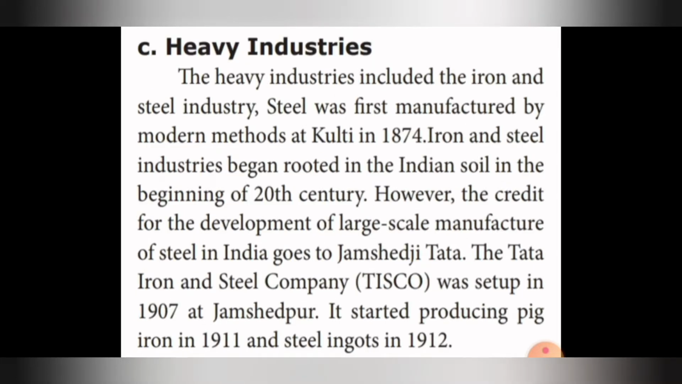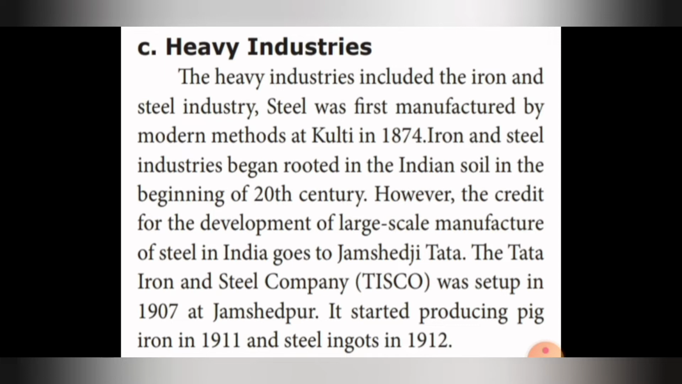Next is heavy industries. The heavy industries included the iron and steel industry. Steel was first manufactured by modern methods in 1874. Iron and steel industries took root in Indian soil in the beginning of the 20th century. However, the credit for the development of large scale manufacture of steel in India goes to Jamshedji Tata.